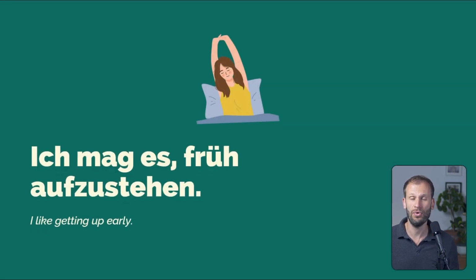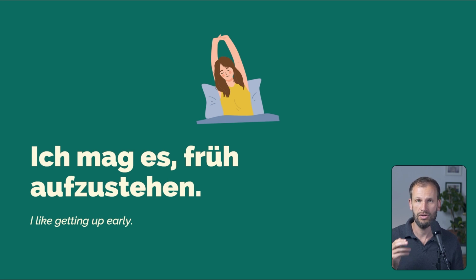So, another sentence. Ich mag es, früh aufzustehen. In this case, we have the same subject in both sentences. She likes it, and she gets up early, and she likes that thing. She likes this activity. She likes getting up early. In English, I like getting up early. So you can use mögen with the verb.